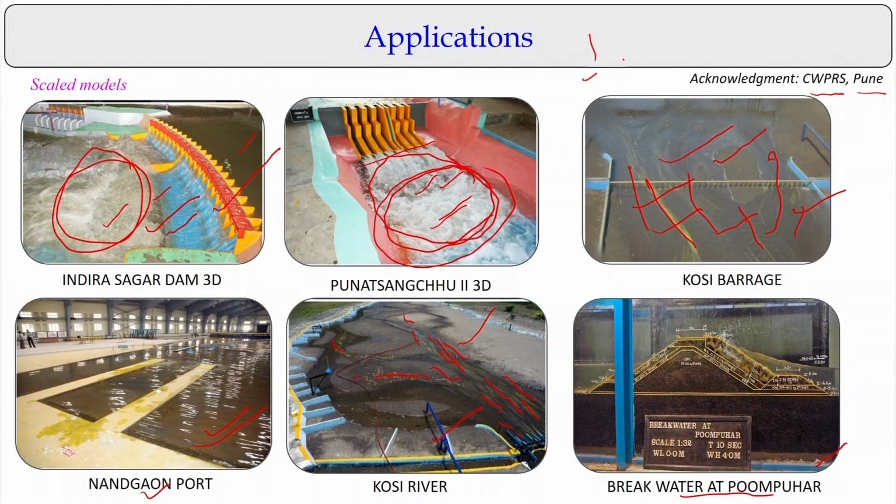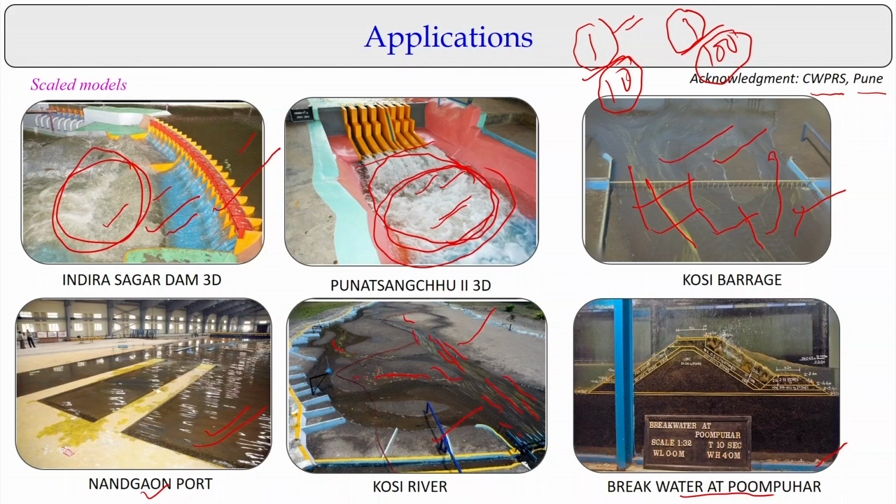Now, you may have a question in your mind. Apart from geometric similarity, scale models are always geometrically scaled-down models, or sometimes scaled-up models. That means a 1:10 or 1:100 scale-down model, where 1 unit of the model represents 10 units of the prototype, or 1 unit of the model represents 100 units of the prototype.